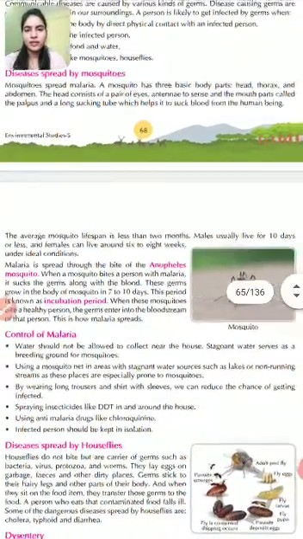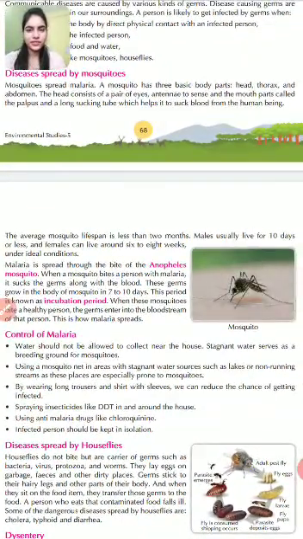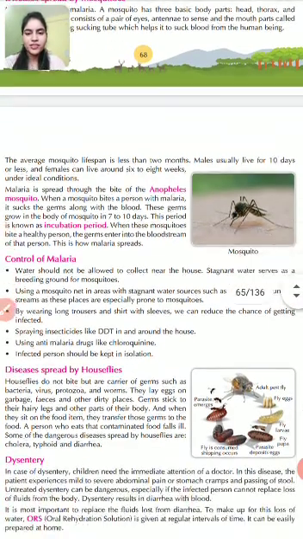The diseases which can be caused by mosquitoes are dengue, chikungunya and malaria. Children, malaria is a very good example of a disease which can be caused by mosquitoes. The mosquito which is responsible for malaria is the female Anopheles mosquito. When these mosquitoes bite a healthy person, the germs enter into the bloodstream of the person. This is how malaria spreads.